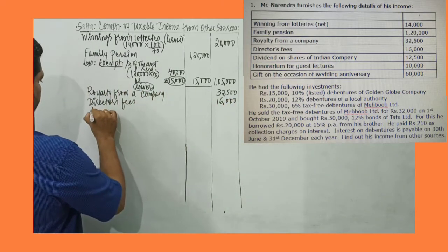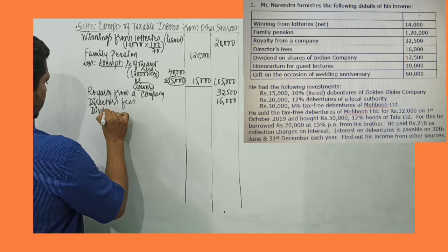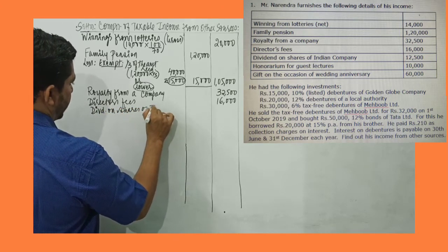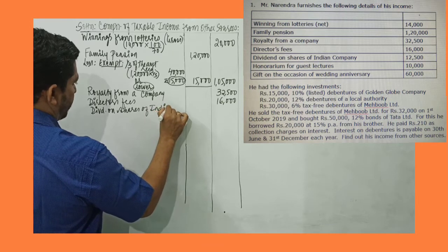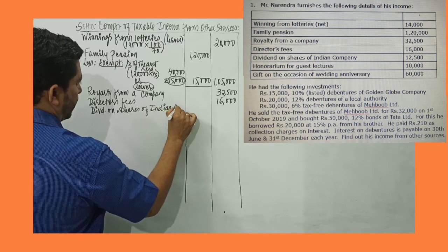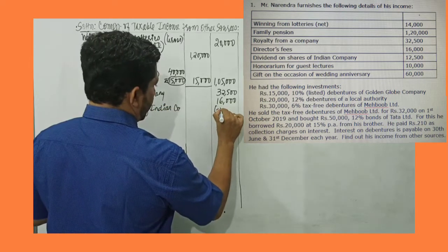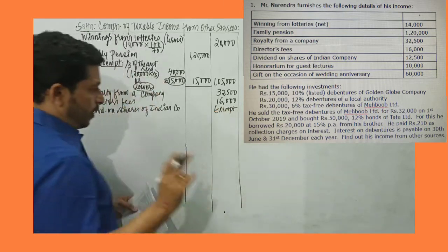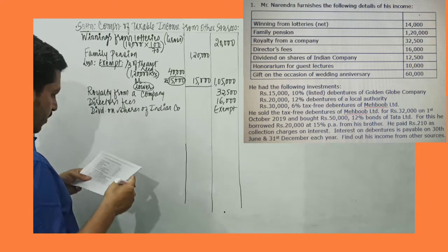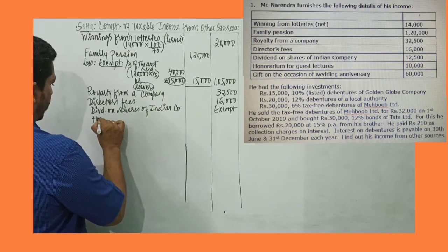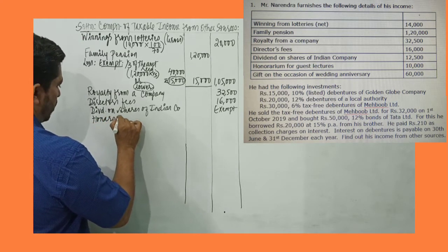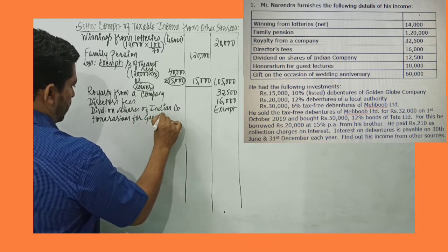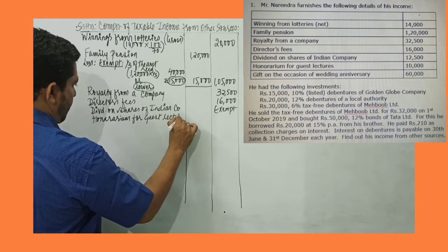Next we have dividend on shares of Indian company. For the previous year 19-20, dividend on shares of Indian company is exempt from tax. Then we have honorarium for guest lectures. These are fully taxable.